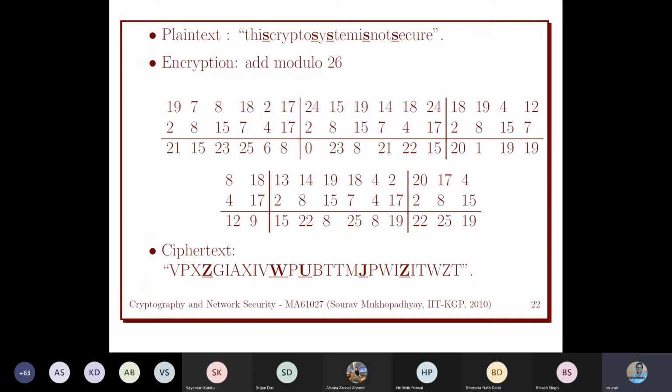Oscar can apply exhaustive search. Exhaustive search means brute force, like we try all possible keys, as we did for the shift cipher. We attempt k equal to 1, k equal to 2, and so on, but here your k is basically an m-tuple. So how much time will it take?